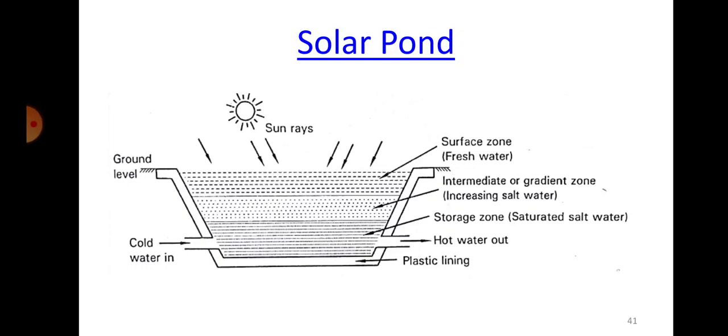If you see, the density increases toward the bottom, and the solar radiation will reach the bottommost point. The water will allow this solar energy to flow through, and the layer on the bottom, the storage layer, the storage zone as we call it, starts getting heated up continuously. Because it has more density, it is not able to rise.